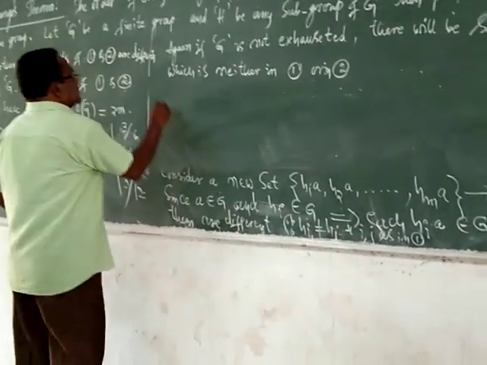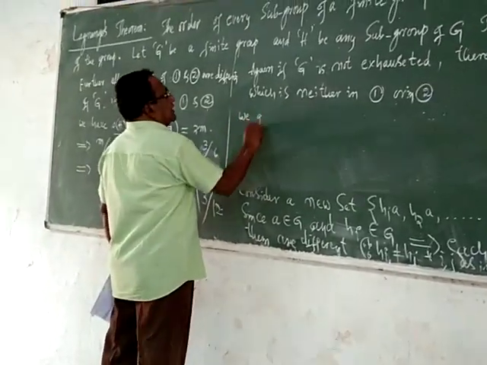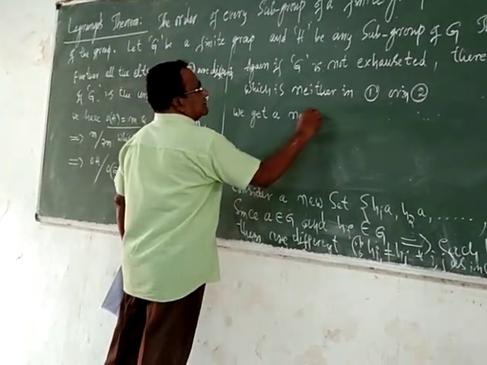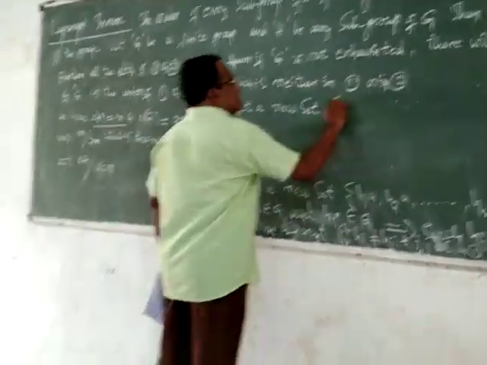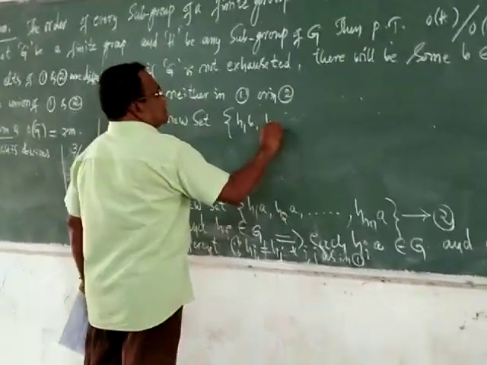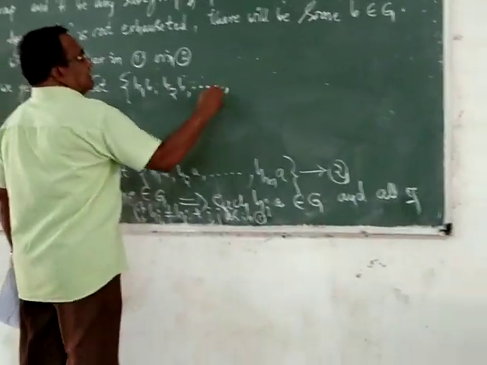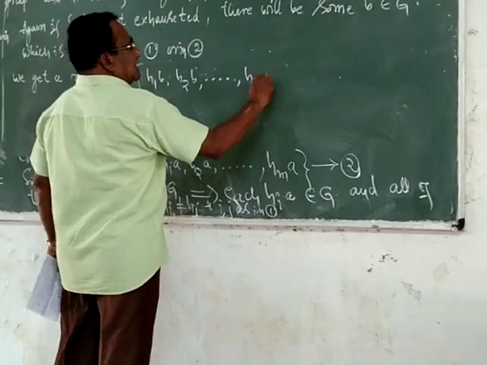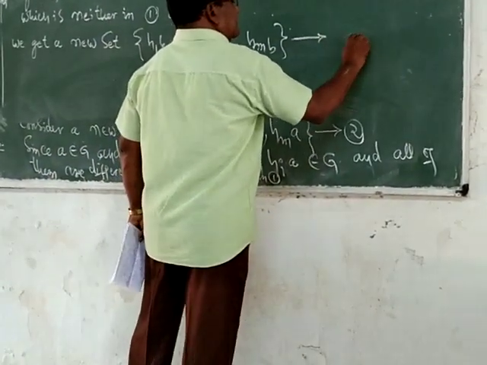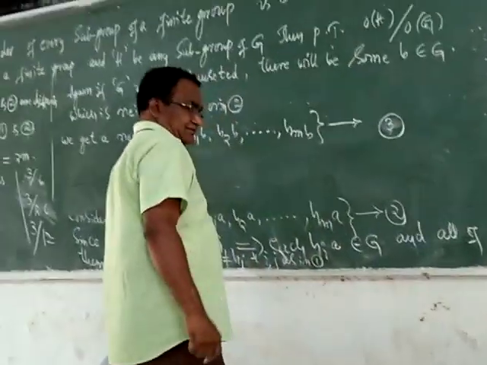We get a new set. It is the set of all h1b, h2b, and so on up to hmb. Call this set number 3.